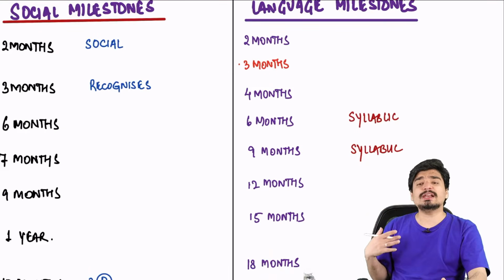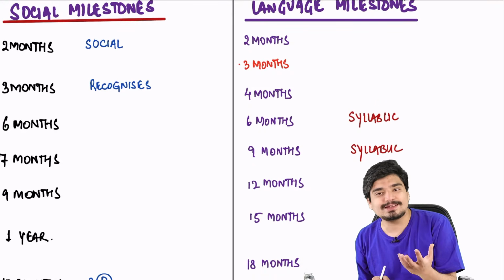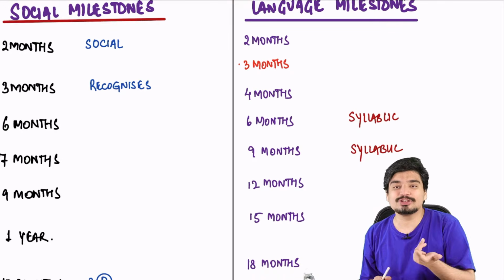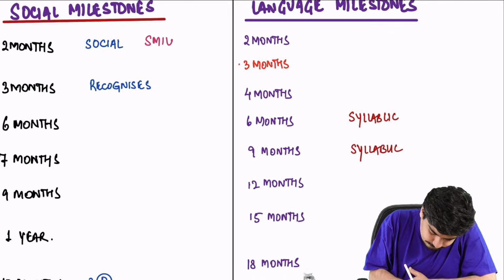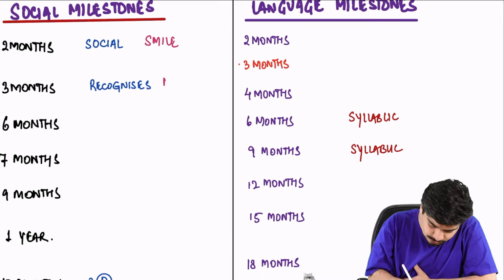Next we come to social and language milestones. At 2 months, the first social thing that a child does is he'll look at his parents and smile. This is called social smile. At 3 months, he finally starts to recognize his own mother.